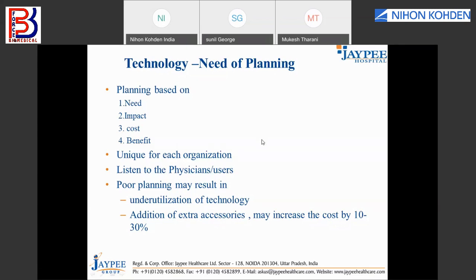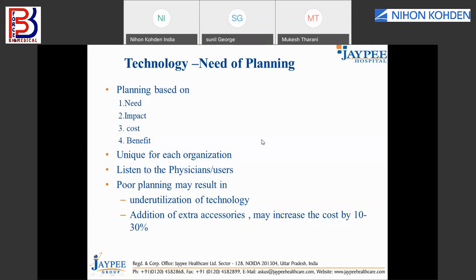And third is the cost. Of course, we need to plan for the cost, but there are direct costs and indirect costs. Direct cost means the cost of acquiring the equipment, like the typical price of the equipment you're paying, the price of the accessories, the price of the consumables. There can be some indirect cost also. Suppose I buy this equipment or this technology, do I need to invest more in my manpower? Are my existing technicians trained enough or licensed enough to handle this equipment? Or do I need to acquire more staff to run this equipment?